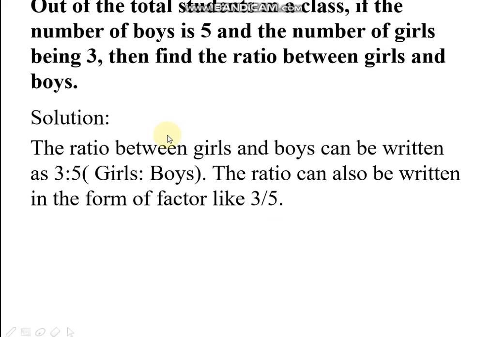In the next question, out of the total students in a class, if the number of boys is 5 and the number of girls is 3, find the ratio between girls and boys. Girls 3, boys 5, so 3:5. The ratio can also be written in the form of a fraction, like 3 by 5.